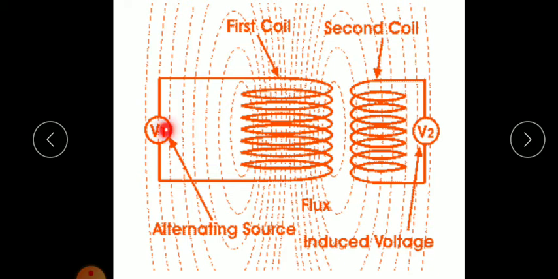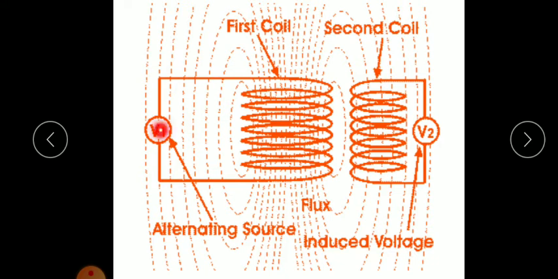Now what happens when this alternating current passes through this coil? We know that on passing current through a coil, a magnetic field will be generated, right? But here we are passing an alternating current, which means a current that changes its direction at regular intervals of time.